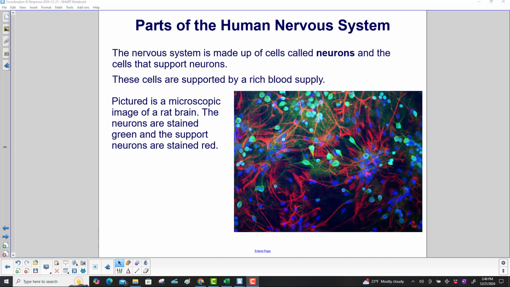The nervous system is made up of cells called neurons and the cells that support neurons. These cells are supported by a rich blood supply. Pictured is a microscopic image of a rat brain. The neurons are stained green and the support neurons are stained red.